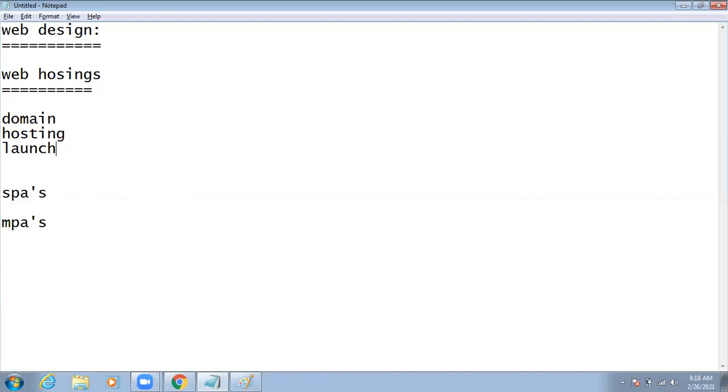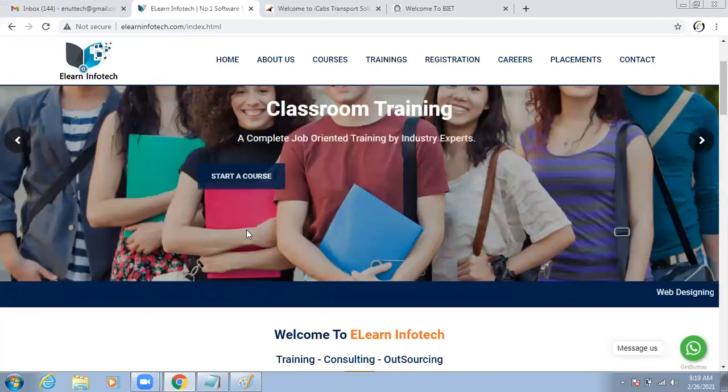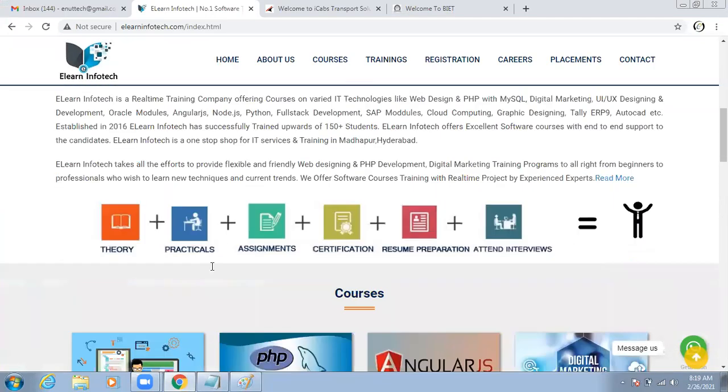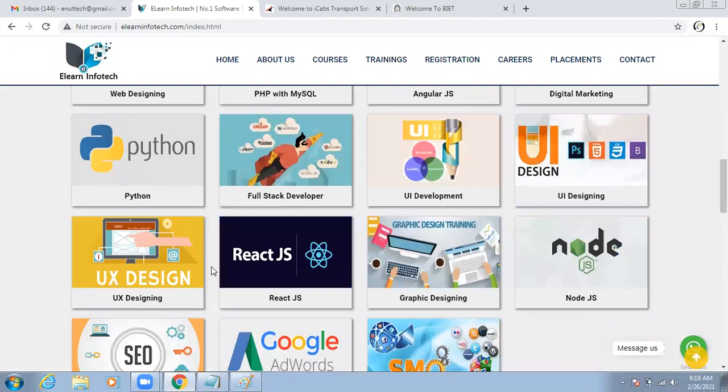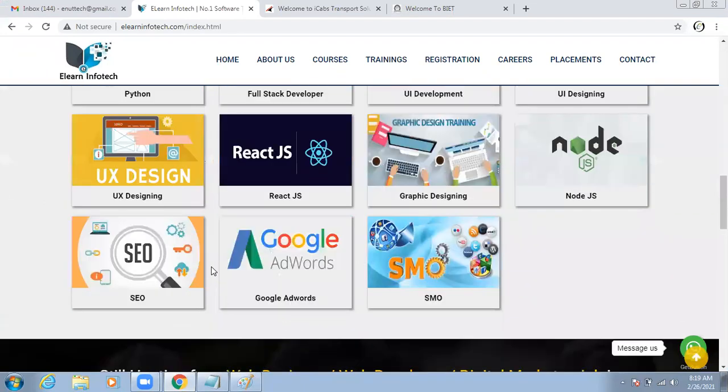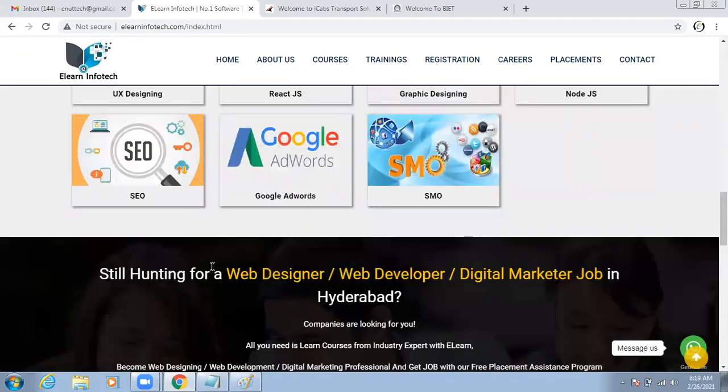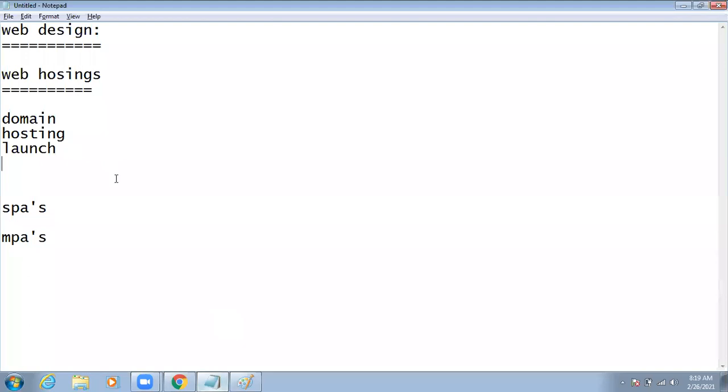We will also see how to launch our website as well as how to take backups. For example, this is my website, and it is already hosted. I'm going to make some changes in this. After making changes, you compulsorily have to take a backup. Why? Because in case the site is hacked by some other person, or it is affected with malware. How we are going to identify all these things, we'll discuss in the regular session.